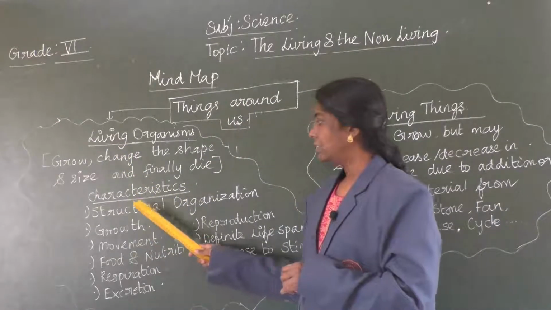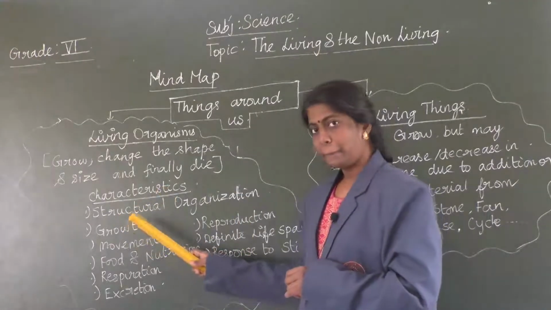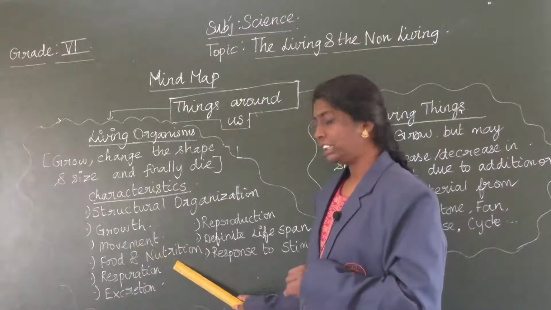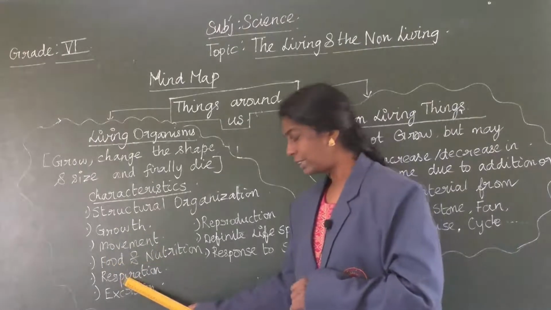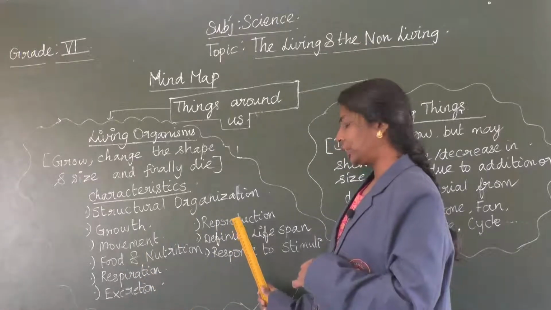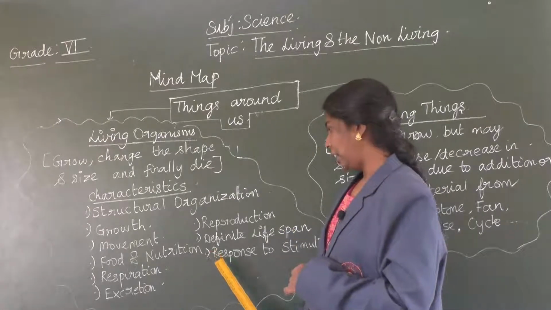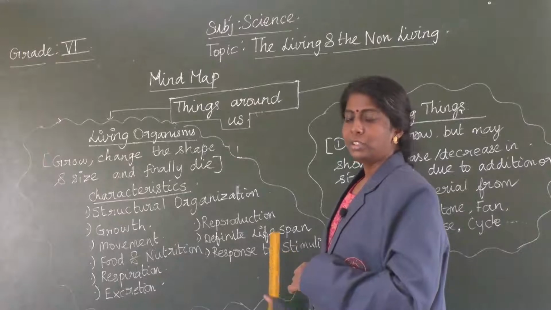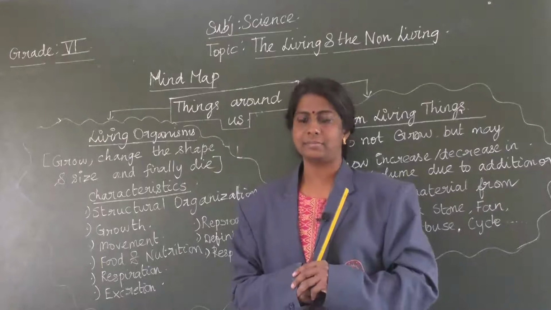So what are they? Structural organization, growth, movement, food and nutrition, respiration, excretion, reproduction, definite lifespan and response to stimuli. Clear? So let us learn about these things in detail.